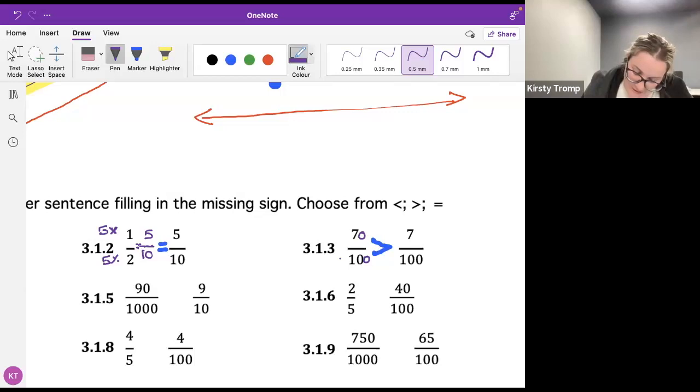Okay. So then, I first have to find out 5 times what makes 100. So I times that by 25. Okay. And then I times the numerator by 25 as well.